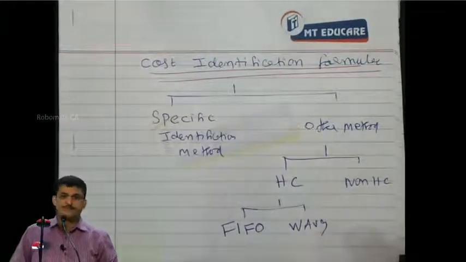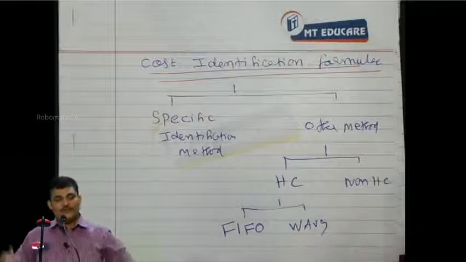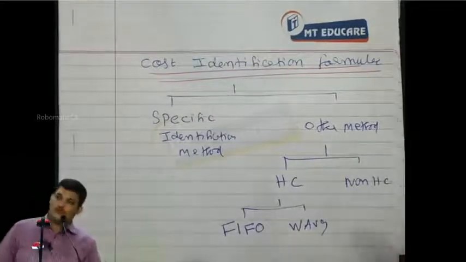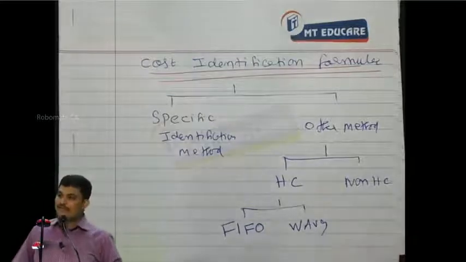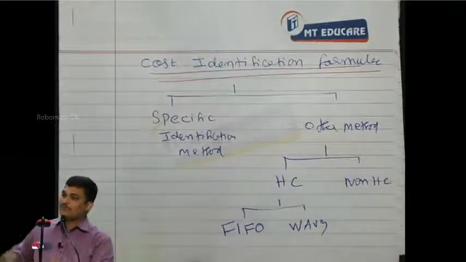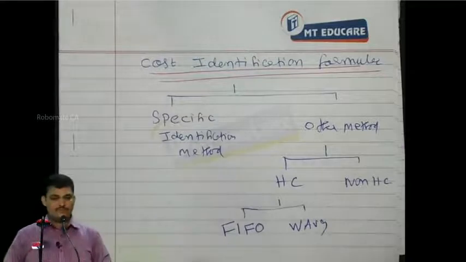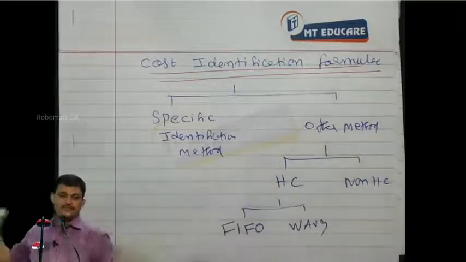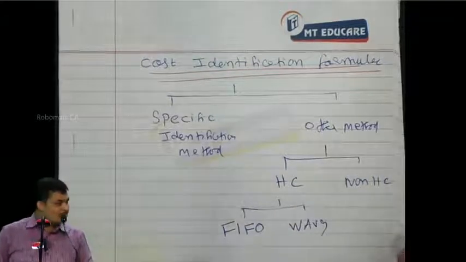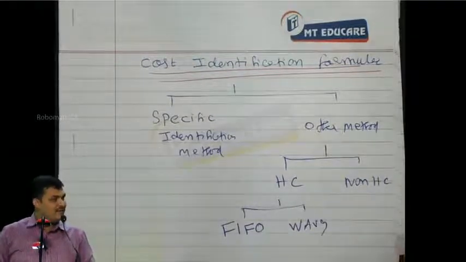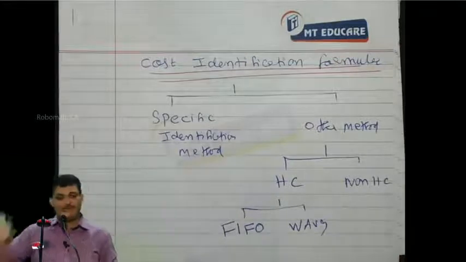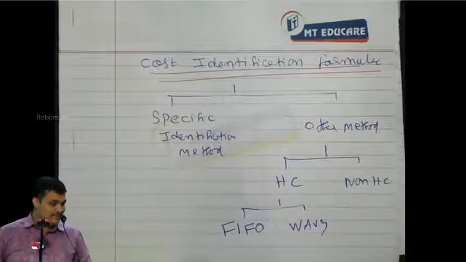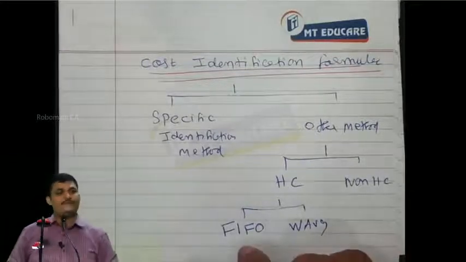FIFO. Exactly. It is presumed that the first bought goods are first sold. Which means the goods that we have represent the latest purchases or latest production. So thereby we can use the latest price for the closing stock. Shall we proceed? This is called which method?